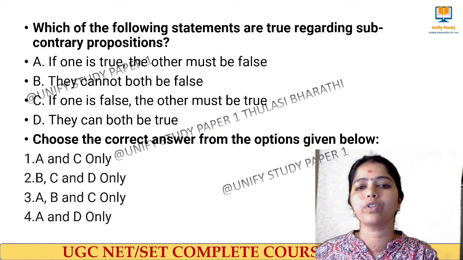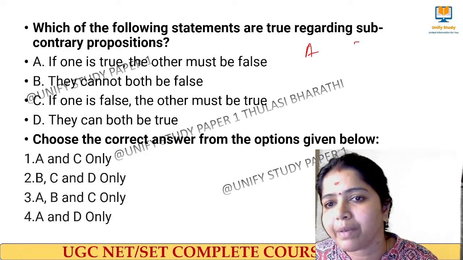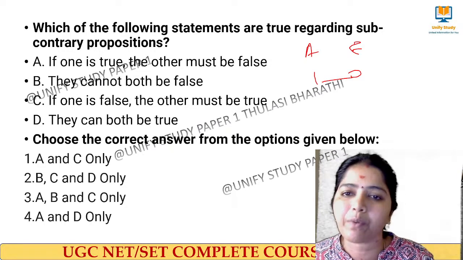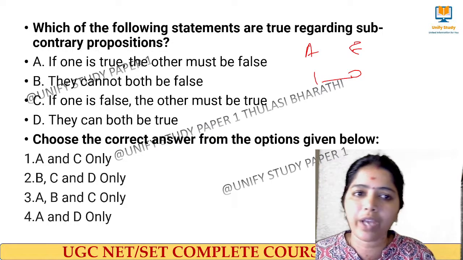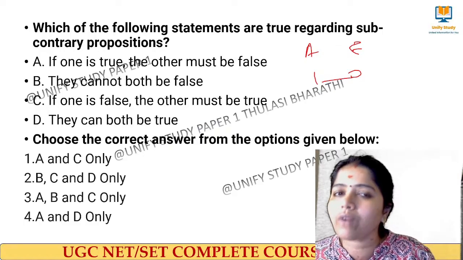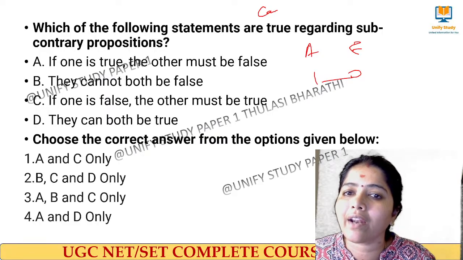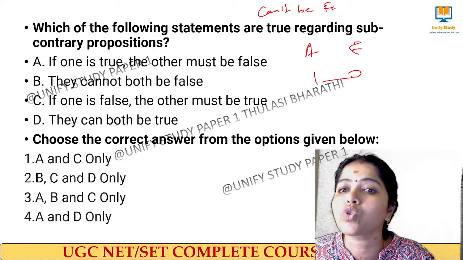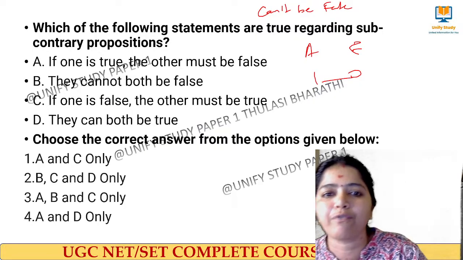The right answer for this question is here. The question is about subcontrary. What is subcontrary? Immediately write AEIO. This is called subcontrary. So these subcontraries cannot be false at the same time. If one is false, the other one must be true. Imagine a diagram. Here they cannot be false together. Both cannot be false.